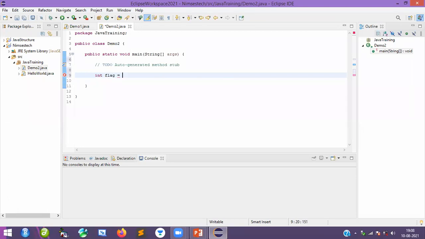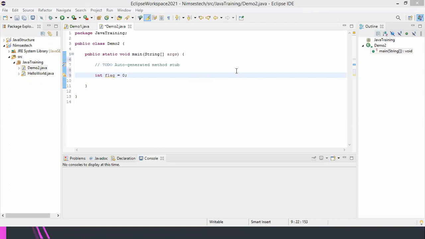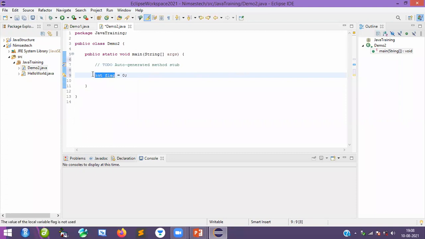I am going to provide some value. Whatever value you want, suppose zero, provide it, no problem. Anybody have doubts? Let me know. Akila, please raise your hand if you have any doubts, or please use the chat. Clear with declaration as well as initialization? This is a declaration. After that, when you assign a value to that variable, here I am assigning 0 to the flag variable, we call it initialization.